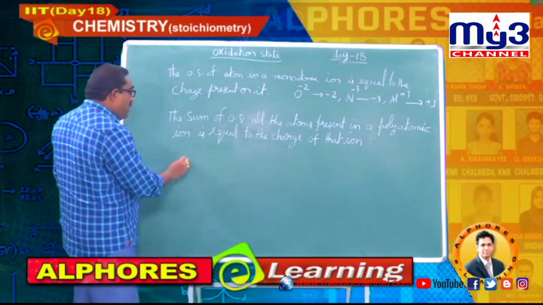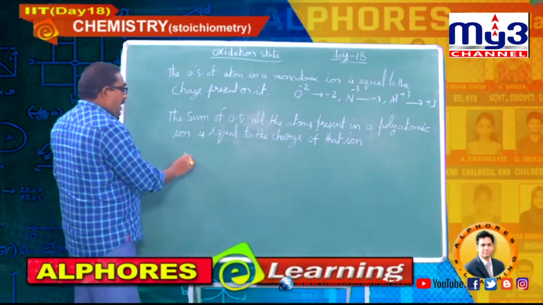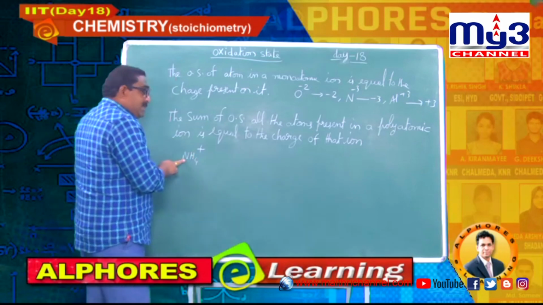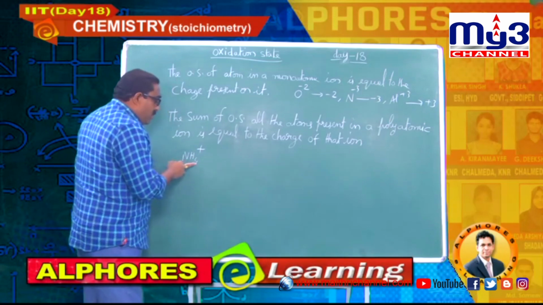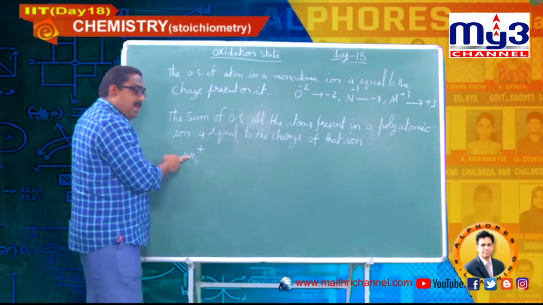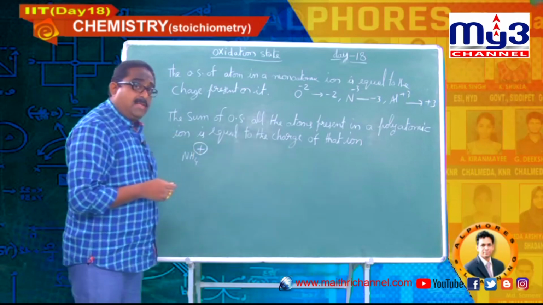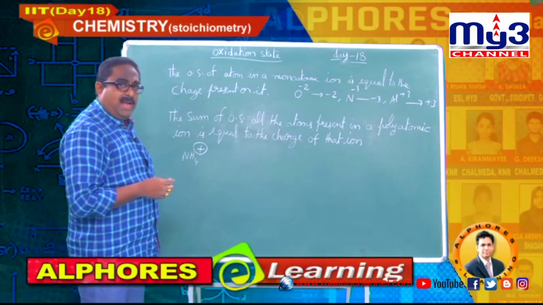Say for example, you can take the ammonium ion: the oxidation state of nitrogen plus 4 times the oxidation state of hydrogen should be equal to the charge of the ion, which is plus 1. That is the meaning, students.